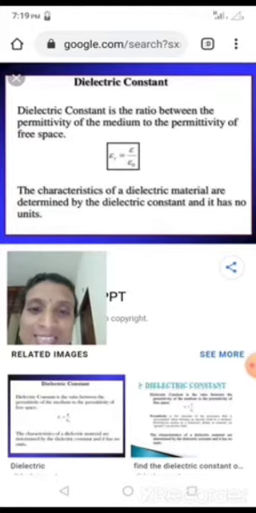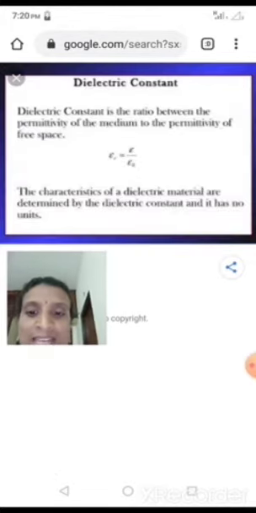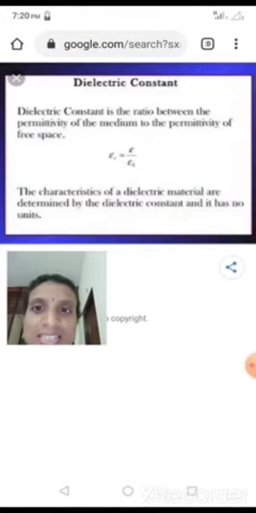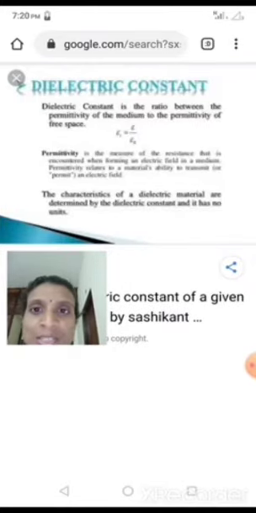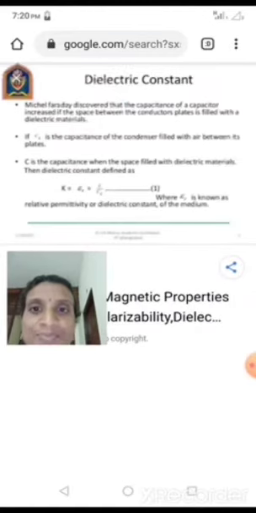It is the characteristic property of the dielectric material, and it is determined by the dielectric constant. As it is a ratio of the same quantities, it has no units. Dielectric constant is the ratio between the permittivity of the medium to the permittivity of free space. Dielectric constant is one of the properties of dielectric materials.